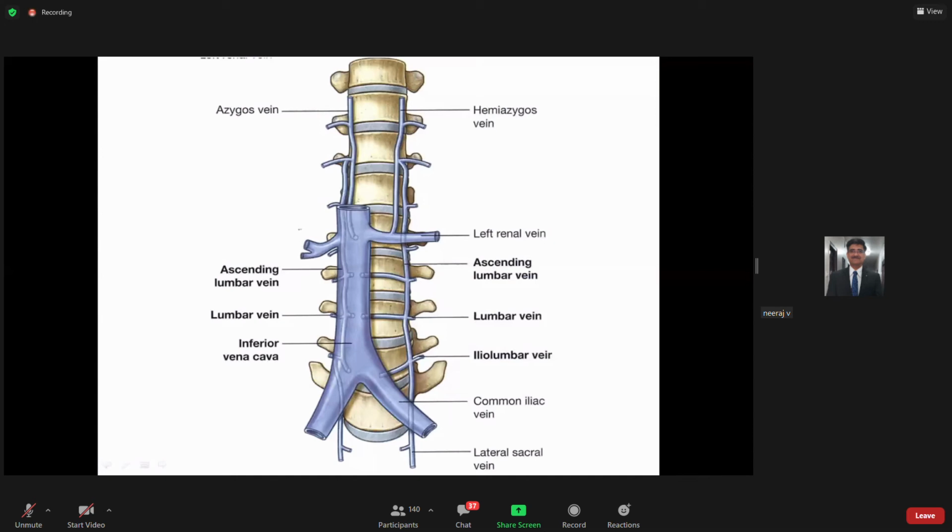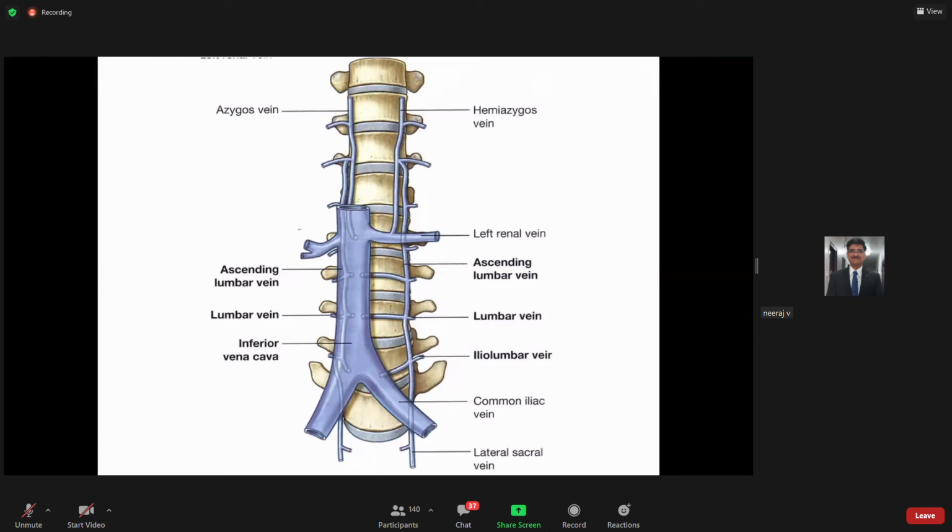Basically, if you talk about the contents, में हमारे पास में जो हम कंटेंट्स की बात कर रहे थे, तो उसमें ये जो ग्रेट वेसल्स हैं like abdominal aorta, inferior vena cava, yes of course you have the kidney, you have the suprarenal, these are the retroperitoneal structures, along with your ureter, they lie on the posterior abdominal wall.